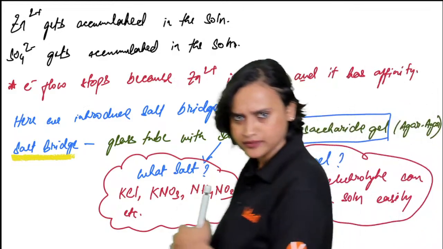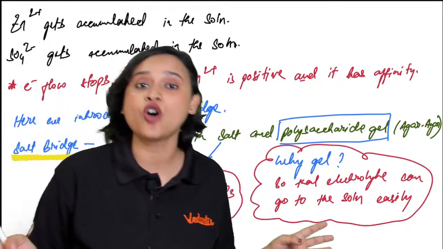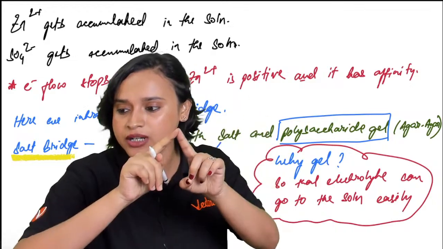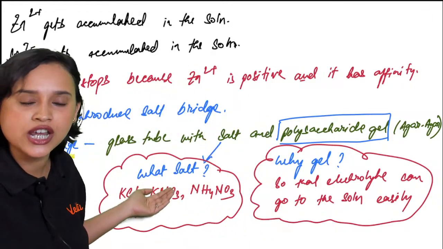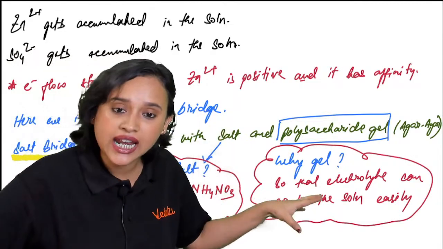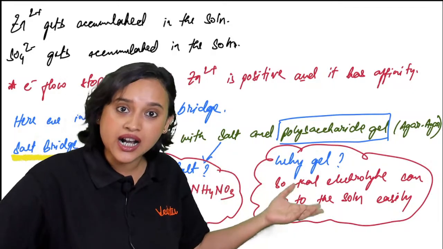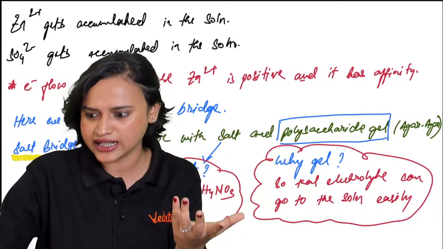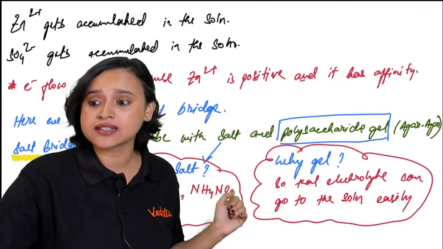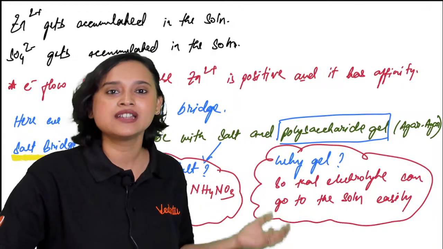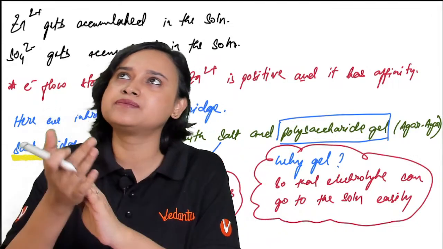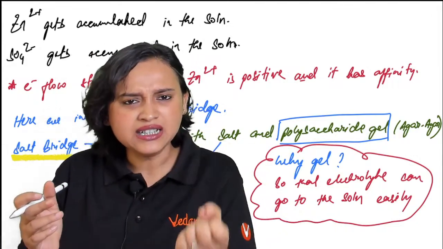Now, what is a salt bridge? Is the name looking very sophisticated? It is not, my dear students. A salt bridge is basically a glass tube which is U-shaped, okay? And it is filled with salt and a polysaccharide gel. Mostly you can use agar. It's a gel. Gel, everybody knows, isn't it? Yes, exactly. But now you might be asking the question, ma'am, why gel? What does a gel do? The gel basically makes it sort of slippery, right?